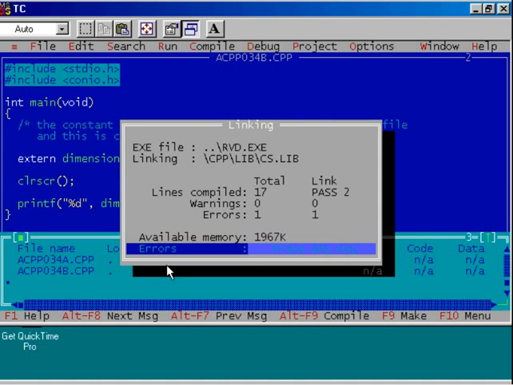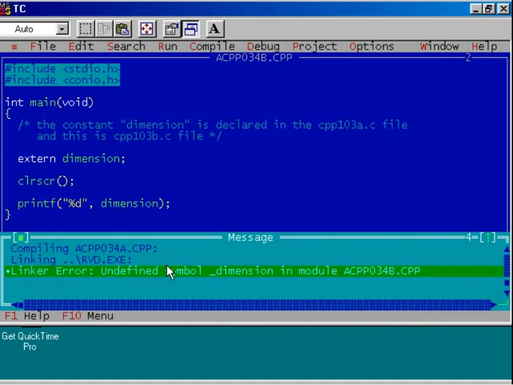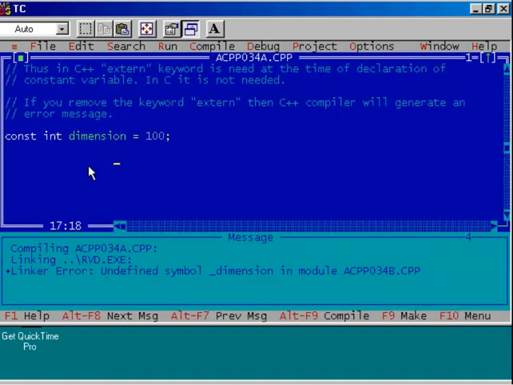Press Ctrl F9 key, and what happened? There is one error message. What is that? Your C++ compiler is not ready to identify this dimension integer constant. See, what is the error message? Undefined symbol dimension in module acpp034b.cpp. So in this file, C++ is not ready to recognize this variable. What is the reason? Let us open the first file and see the changes.